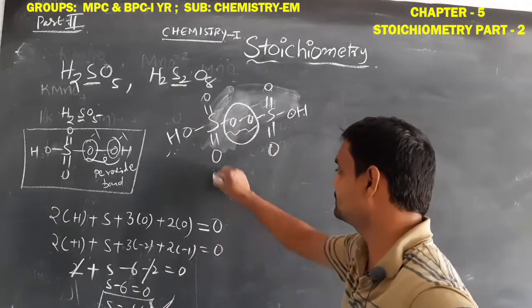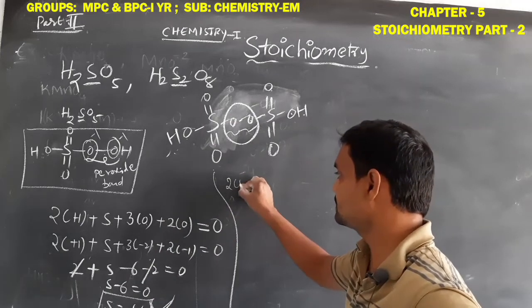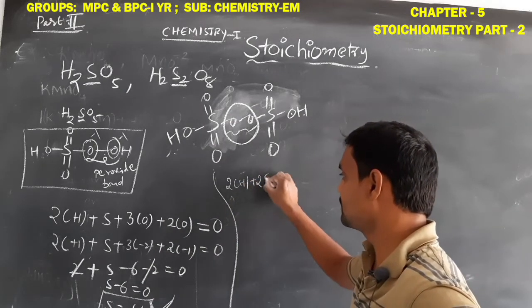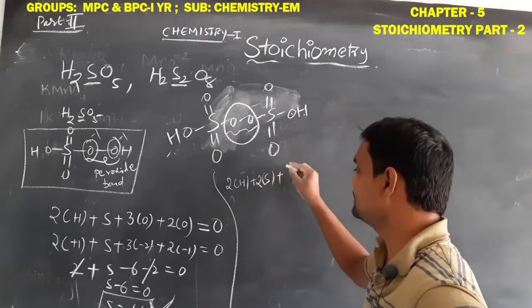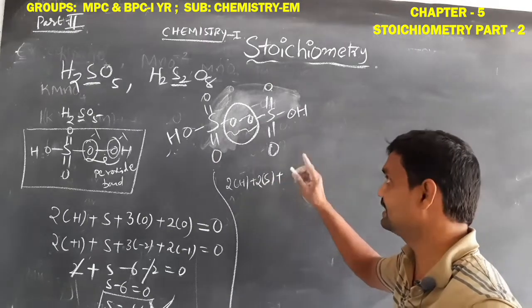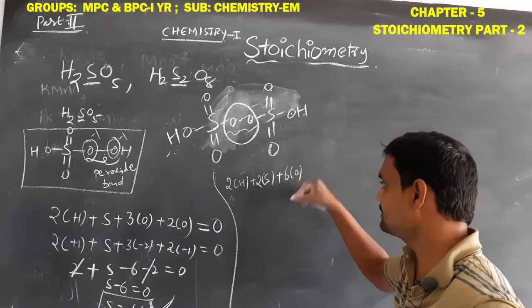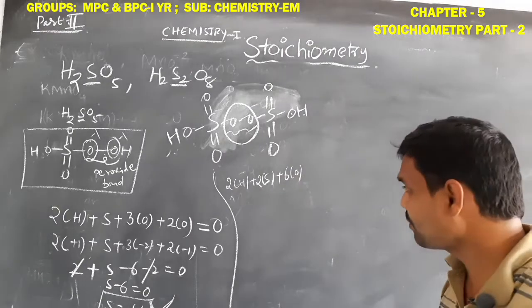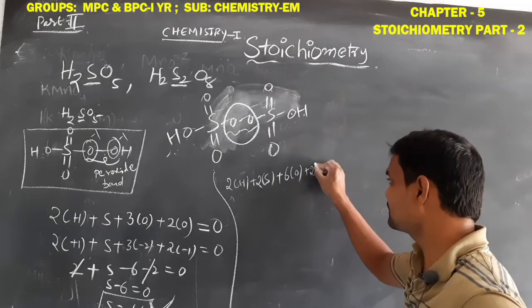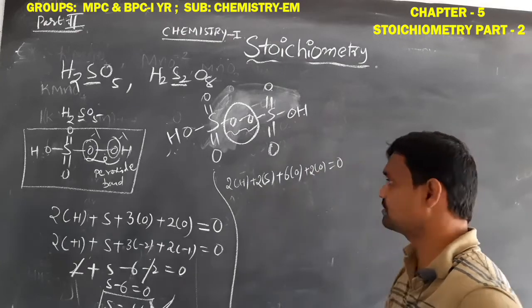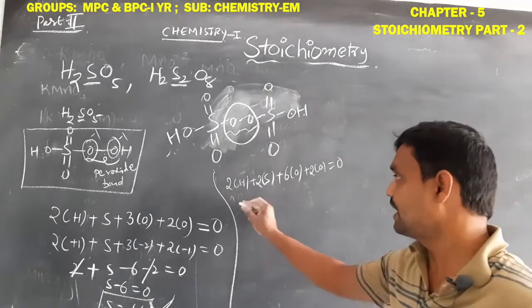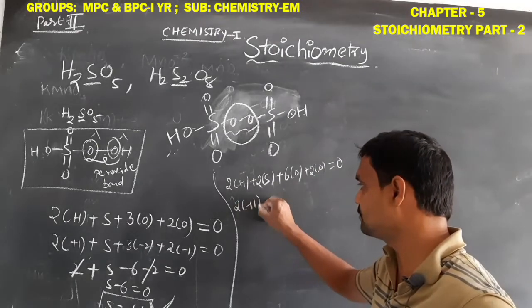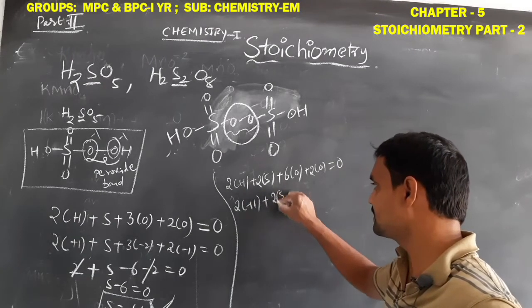Then simplify it. So 2 hydrogens plus 2 sulfurs. Okay students. In this 8 oxygens, 6 oxygens are normal covalent bond. Remaining 2 oxygens are the peroxide bond. So is equal to 0. So hydrogen oxidation number already we have to know +1. We should find out the sulfur.